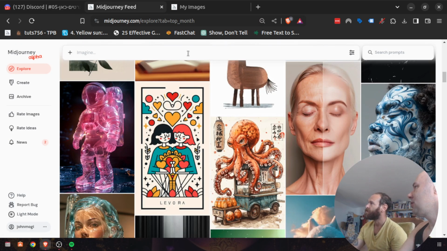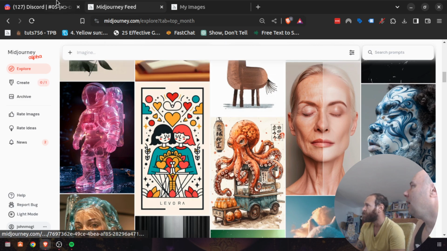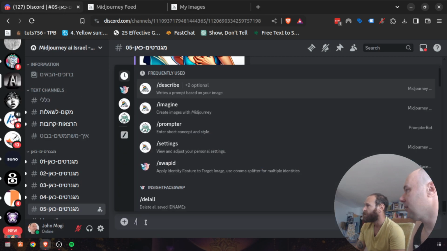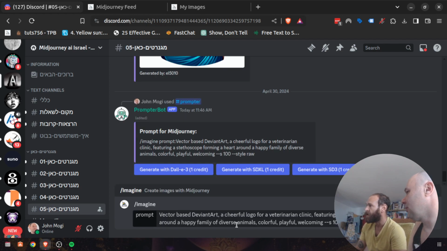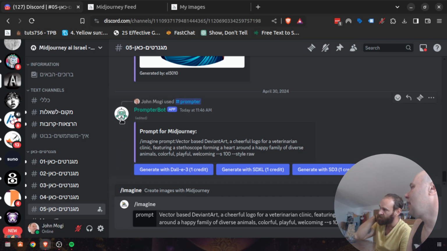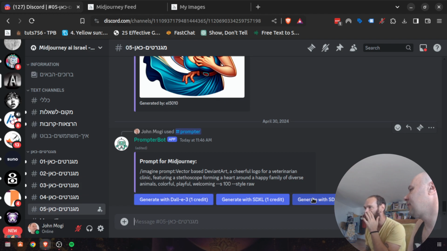All right. I'm just hitting it here, and I could also hit it using the Midjourney prompt, but it's the same. I could also use Imagine, or just paste in my prompt. It's already in, so that's not going to give anything different. It's going to generate using Midjourney, because I'm in the prompt, I use prompter. Is that not Stable Diffusion? It is if I use my credits. I could generate it now with Stable Diffusion free. Let's see what it does, just for fun.